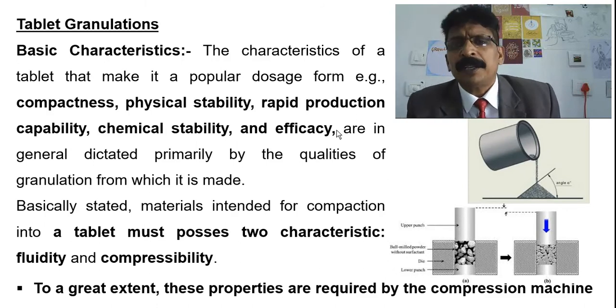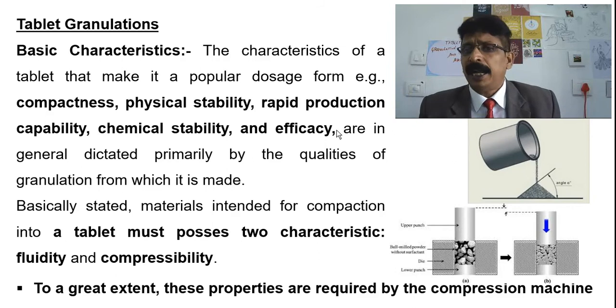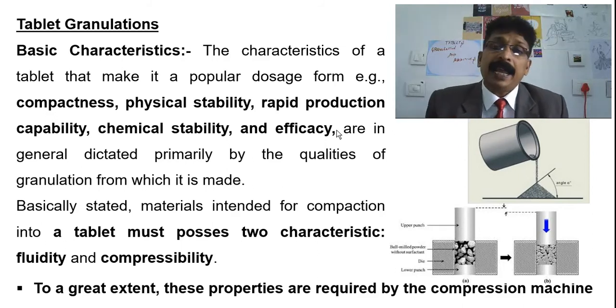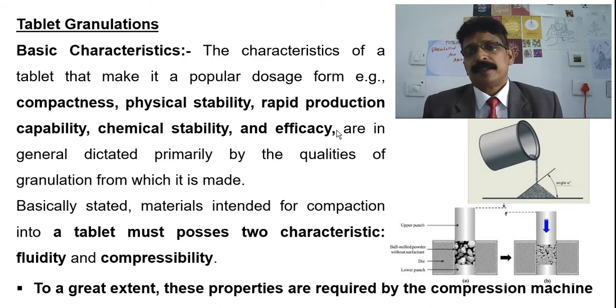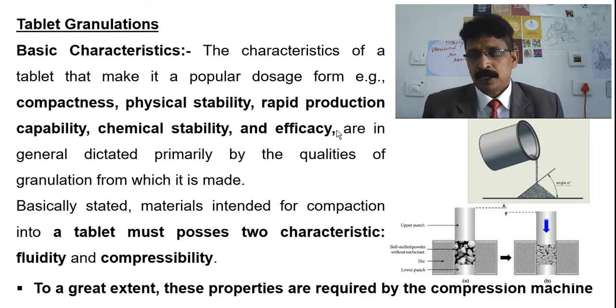Because of the compressibility of that particular material, its moisture content, its flexibility and the adhering capacity of the particles present in the clay, which make the shape. So that's what we mean here by compressibility. The efficiency of compressibility and fluidity can be achieved by means of granulation. I hope you got my point.